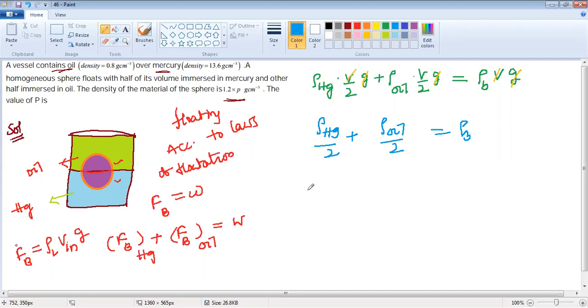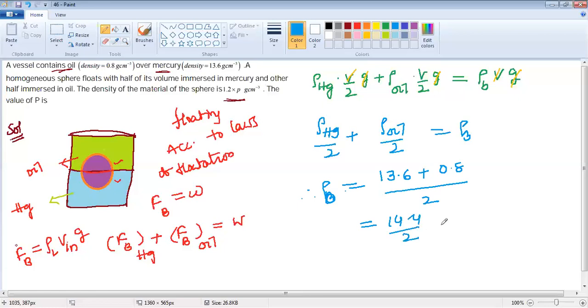So therefore, the density of the body equals the density of Hg, which is 13.6, plus the density of oil, which is 0.8 gram per cubic centimeter, divided by 2. So 13.6 plus 0.8 means how much here? 14.4 by 2.